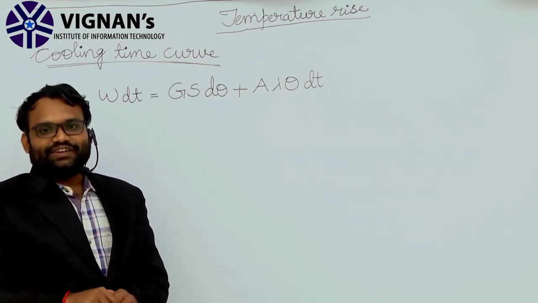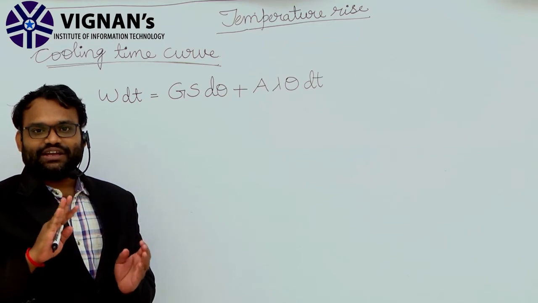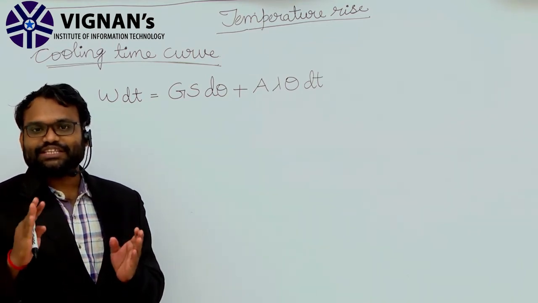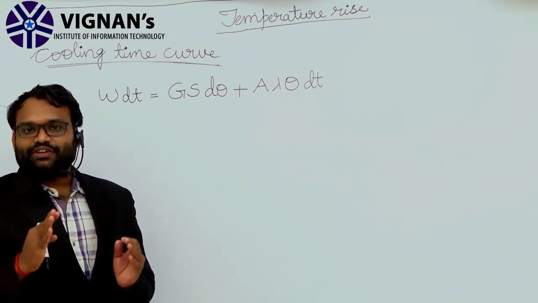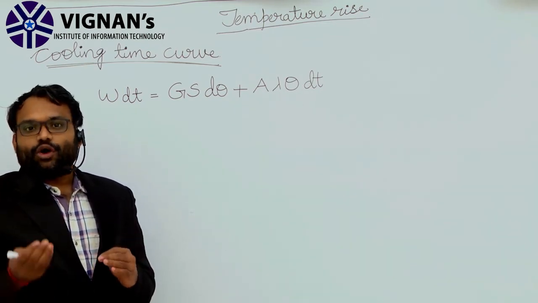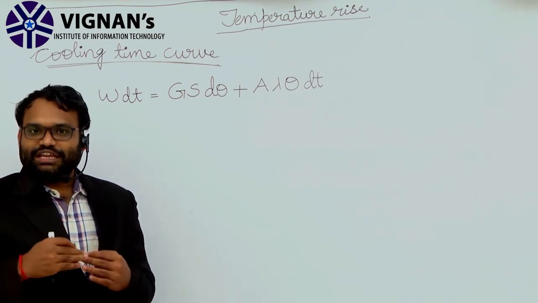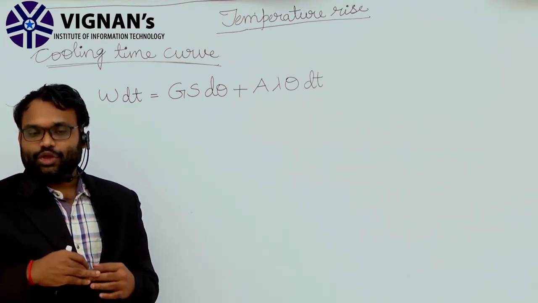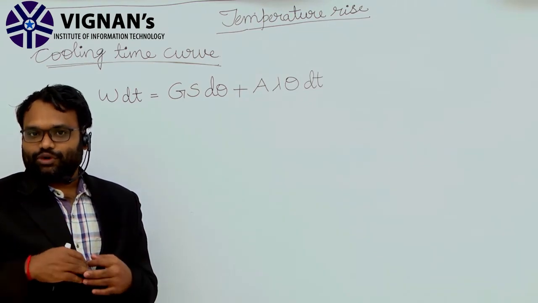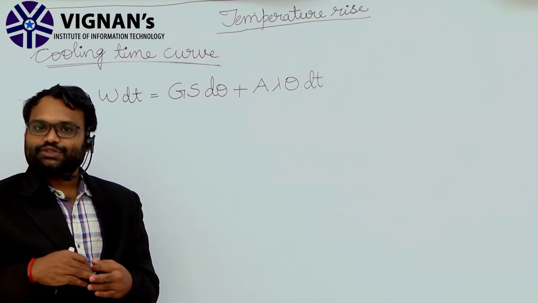Once the temperature has reached its final steady value, the motor will be switched off. Once the motor has been switched off, it has to dissipate the amount of heat already heated up. So the loss in the motor will now be 0, because the motor is already switched off.